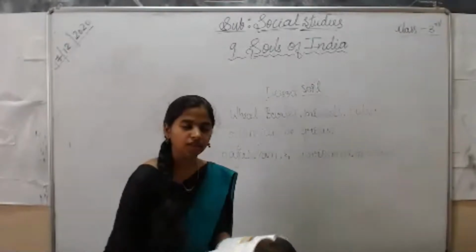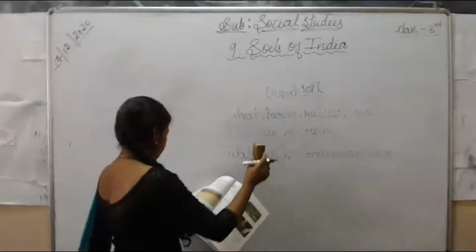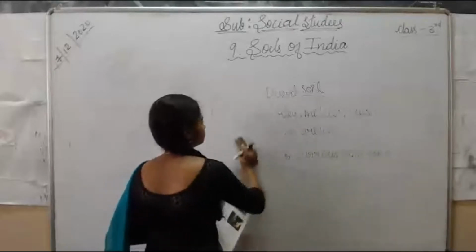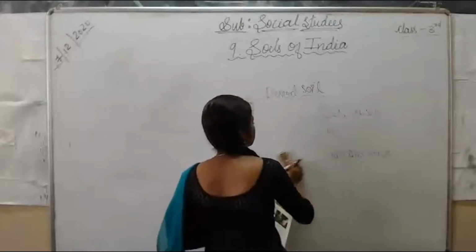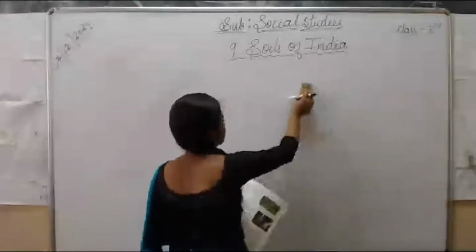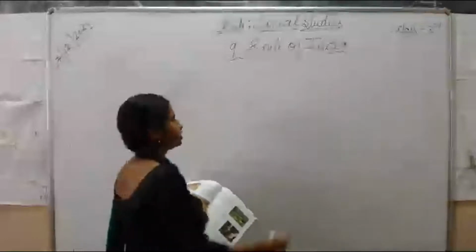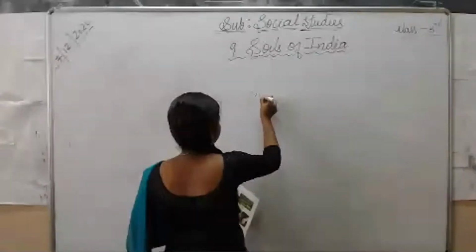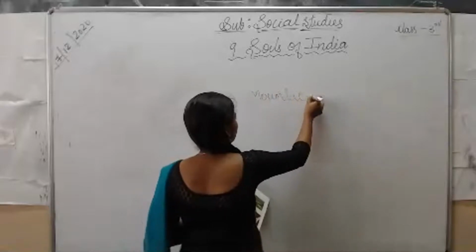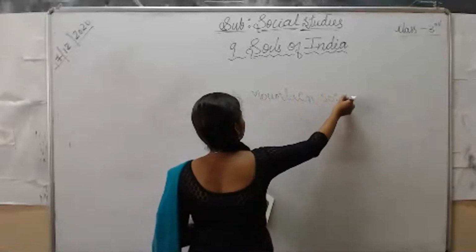Then the next and last soil we are going to discuss is mountain soil.